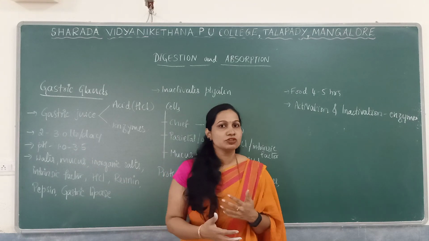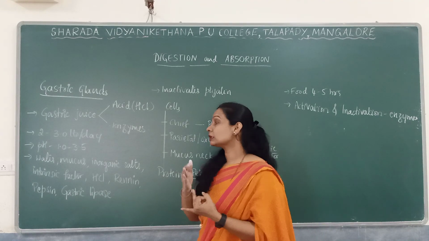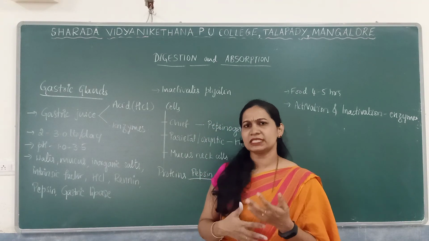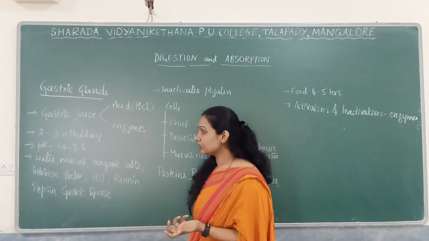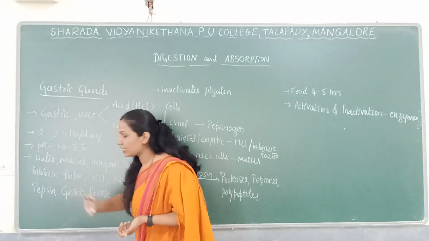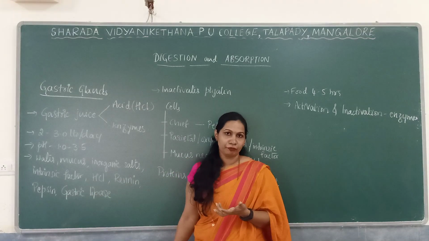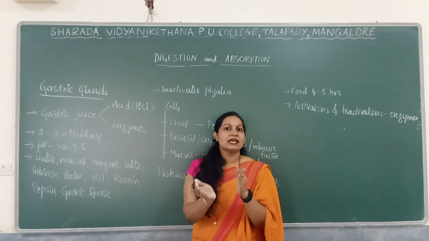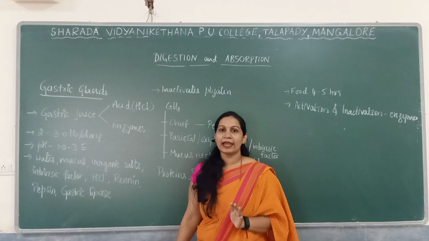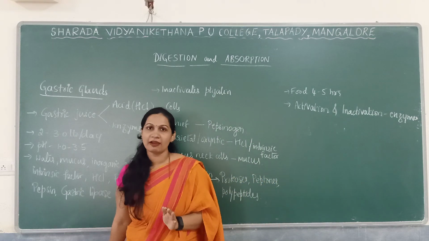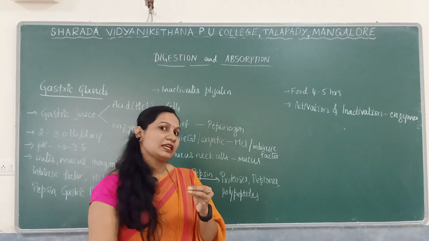What is the composition of gastric juice? Gastric juice mainly consists of water, mucus, inorganic salts such as bicarbonates, intrinsic factor, HCl, renin as well as pepsin. As you can see here, they are actually secreted in the inactive form, pepsinogen as well as prorenin. Okay, the inactive forms will be secreted and will be activated by the HCl. As well as we have gastric lipase, whose action is very little. Okay, gastric lipase action is very small.